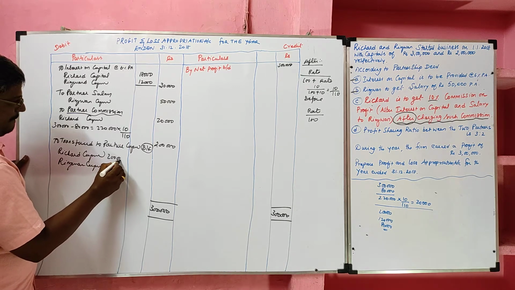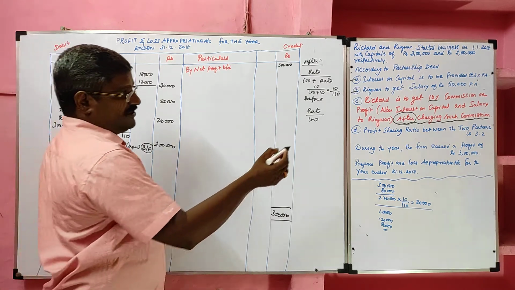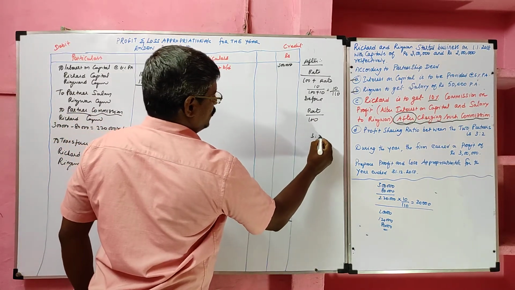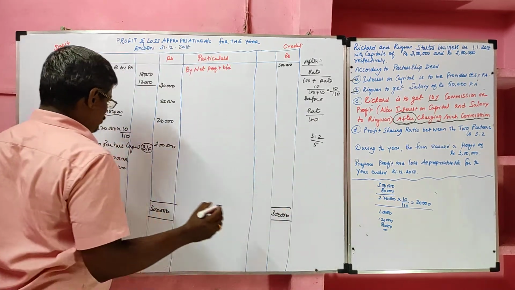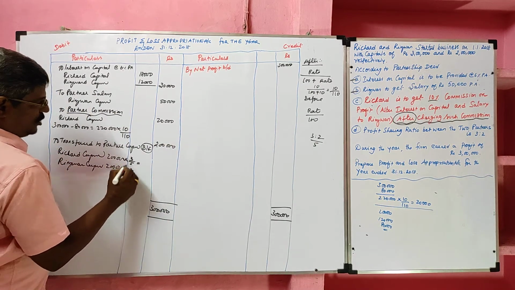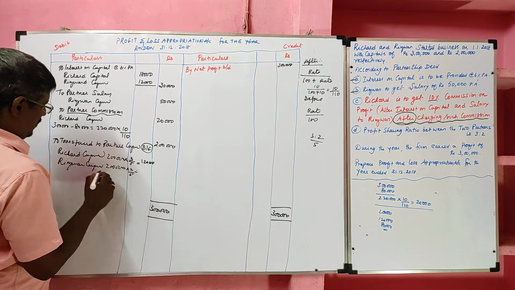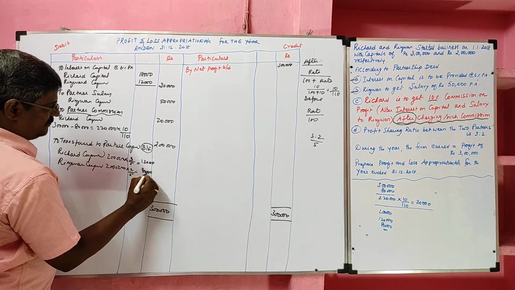So 2 lakh into the ratio given in the question, 3:2, which means 3 by 5 and 2 by 5. For Richard we'll get 1 lakh 20,000. For Rizwan we'll get 80,000.